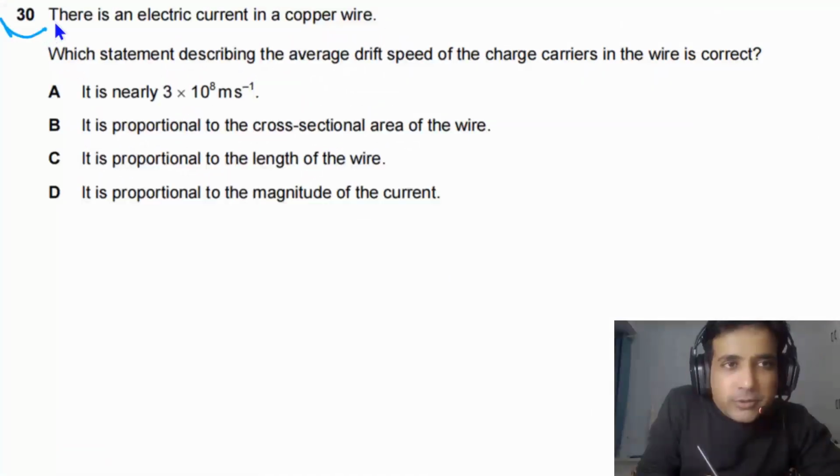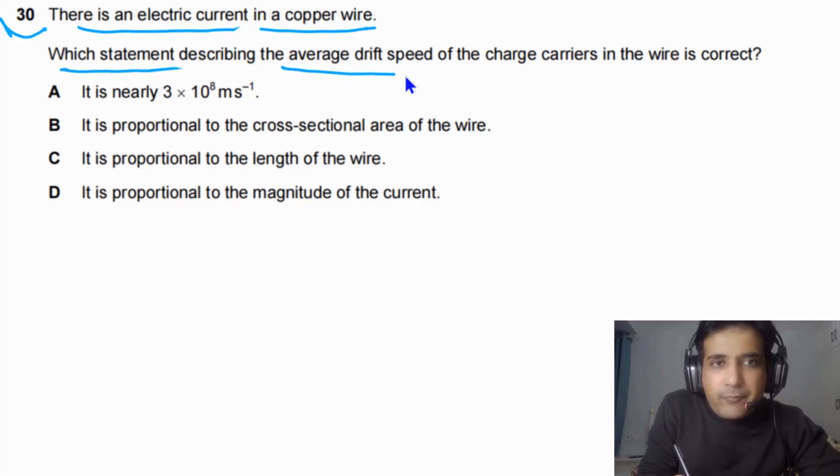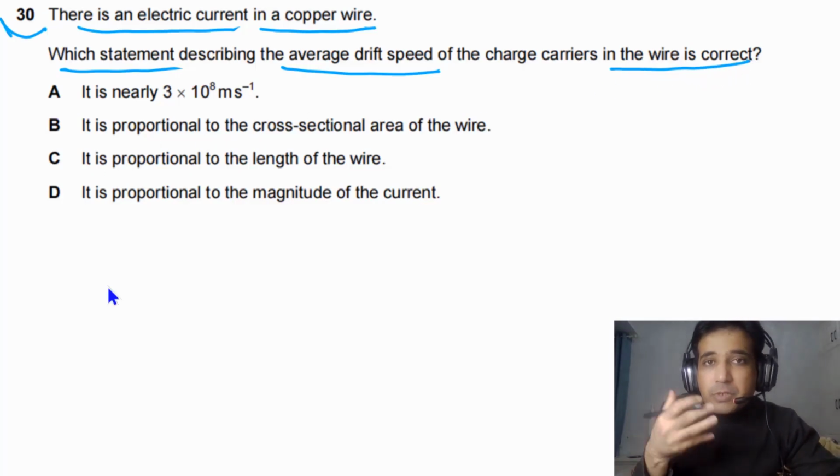For question number 30, it is given to us there is an electric current in a copper wire. Which statement describing the average drift speed of the charge carriers in the wire is correct? So the question is about average drift speed.